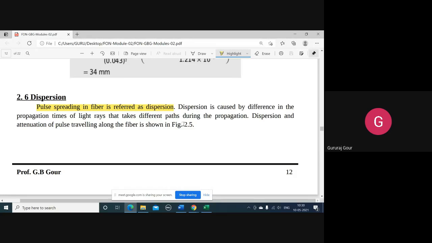Because all these pulses have different propagation times, they will reach the receiver after slightly different amounts of time. That results in loss of information because of this propagation delay in the pulses. That is one aspect. But now he is telling this pulse spreading.